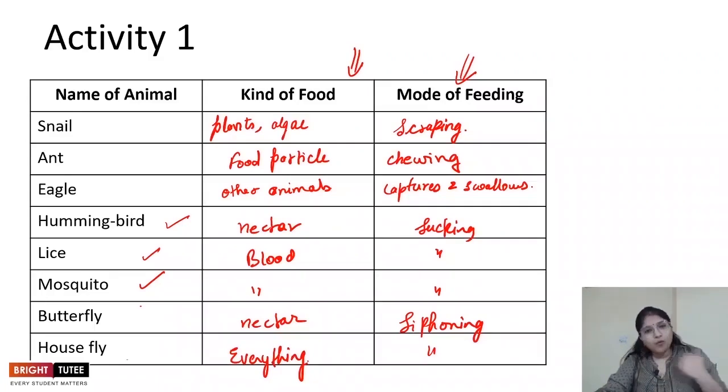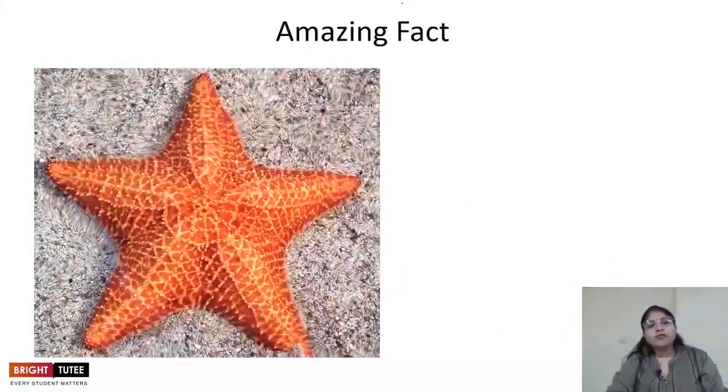In this way you will discuss it, as I have helped you. You can name more animals and discuss it with your teacher and your friends and fill this table, so that you understand what kind of food different organisms eat and what the mode of feeding is in them, right? Now let's talk about a special kind of animal, the starfish.